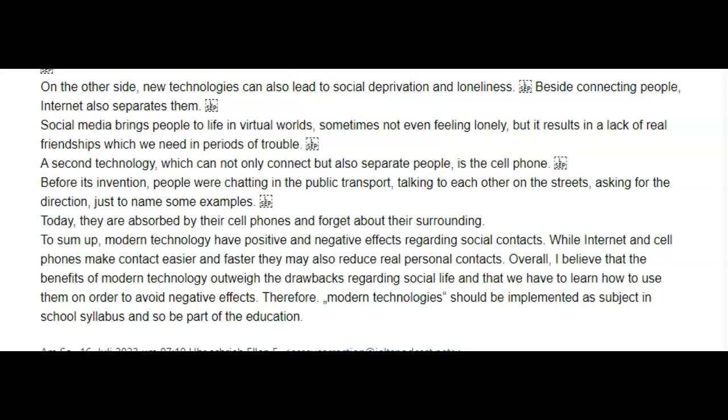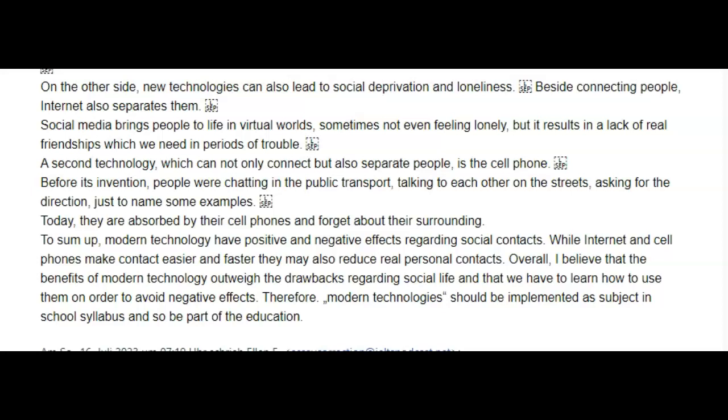On the other hand, new technologies can also lead to social deprivation and loneliness. Besides connecting people, the internet also separates them. Again, this should be one paragraph. Social media brings people to life in a virtual world, sometimes not even feeling lonely, but it results in a lack of real friendships, which we need in periods of trouble.